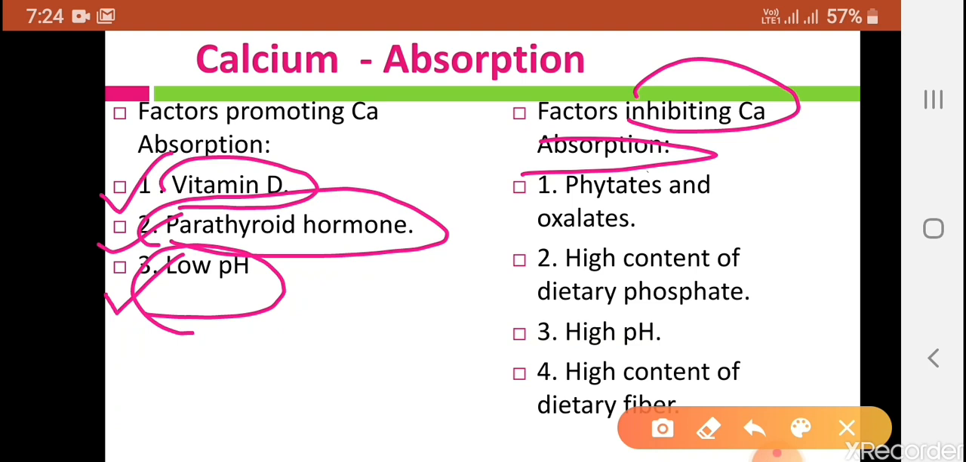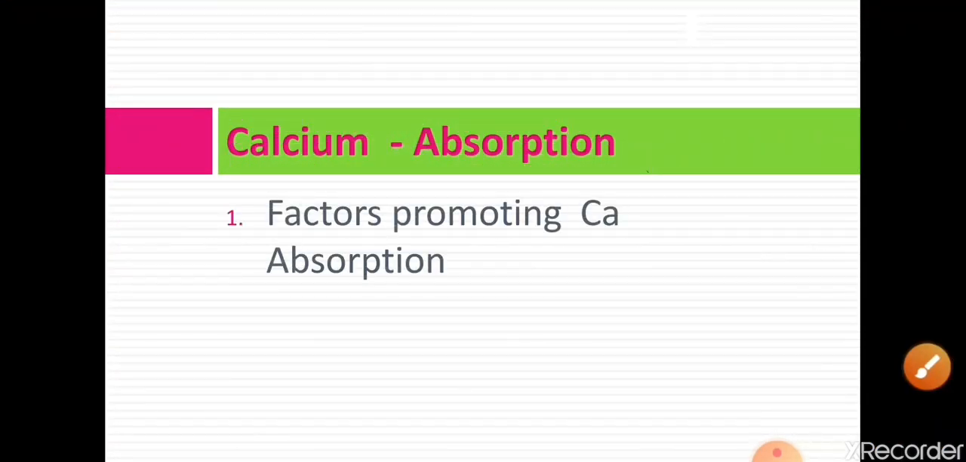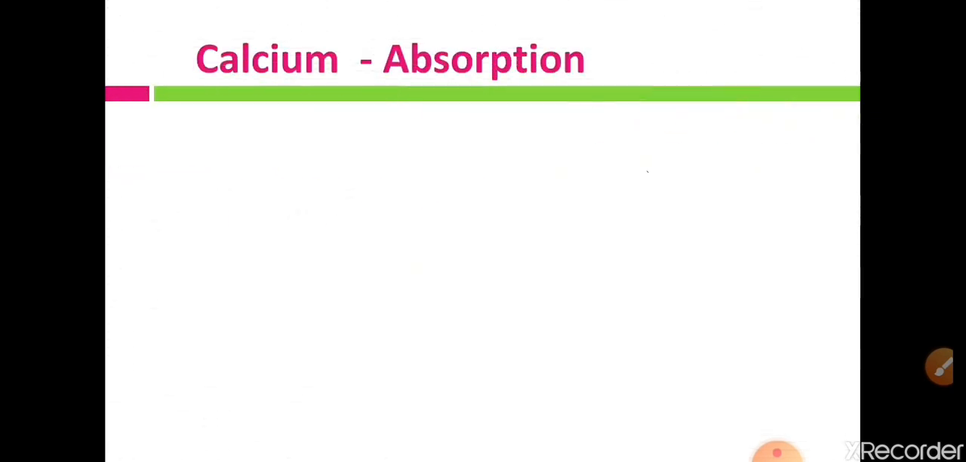Then let us see the inhibiting factors which inhibit calcium absorption. There are 4 factors. First one is phytates and oxalates, that means foodstuff which is rich in phytates and oxalates. Second factor is high content of dietary phosphate. Third factor is high pH. Fourth factor is high content of dietary fiber. So let us discuss these factors in detail. Let us see first the factors which promote calcium absorption.